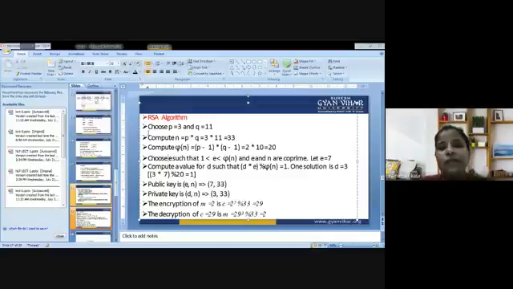Next, the third step is to compute the Euler totient function, which is equal to P minus 1 into Q minus 1, which is equal to 2 into 10, which is equal to 20. Then choose E such that 1 is less than E is less than or equal to the Euler totient function, and E and the totient are co-prime. So let's say E is equal to 7. Then compute a value for D such that D into E modulus the Euler totient function is equal to 1. So one solution is D is equal to 3.